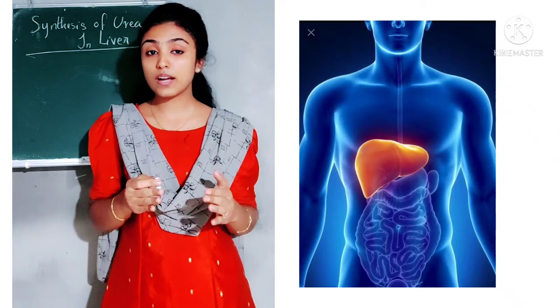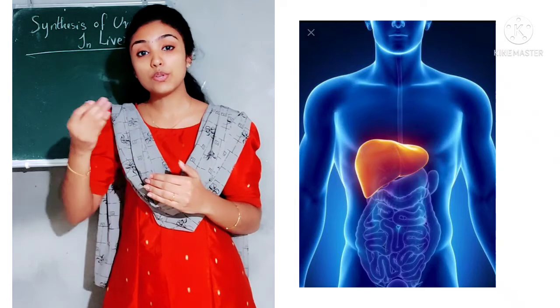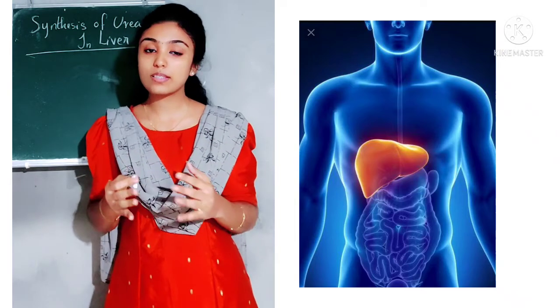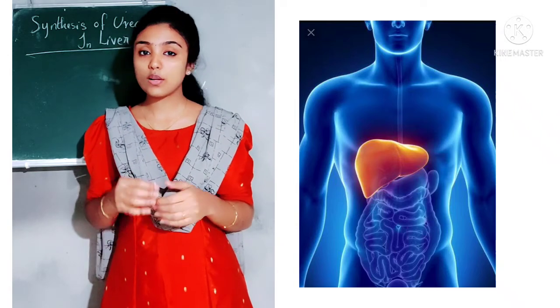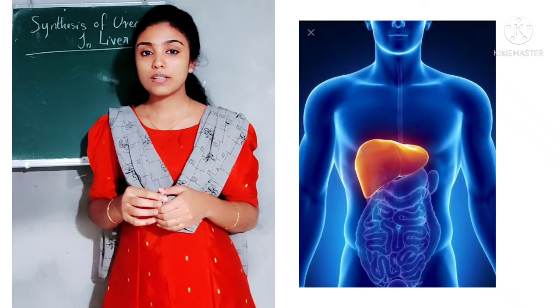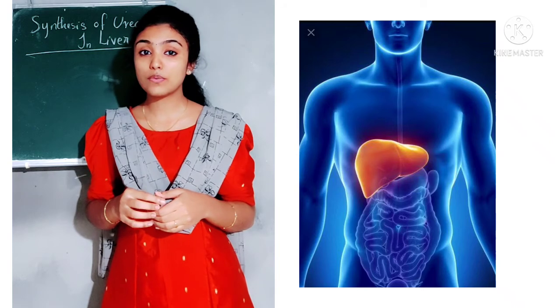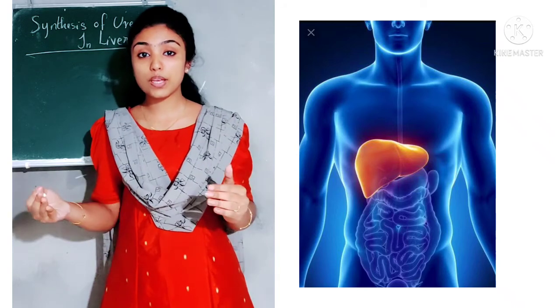So the liver converts the ammonia into urea, and this urea is removed with the help of the excretory organ, that is kidney. We already know these things, but do you know how the liver converts ammonia into urea?